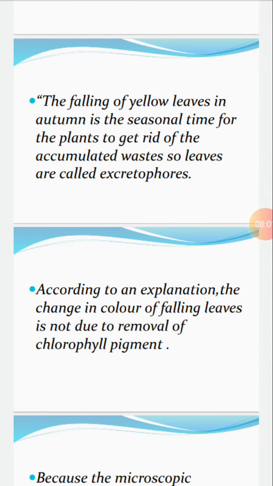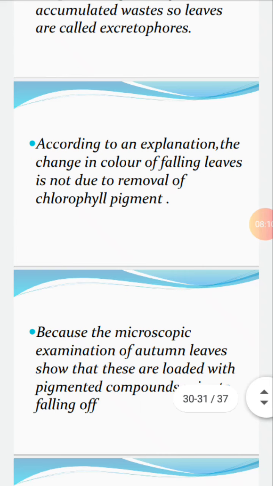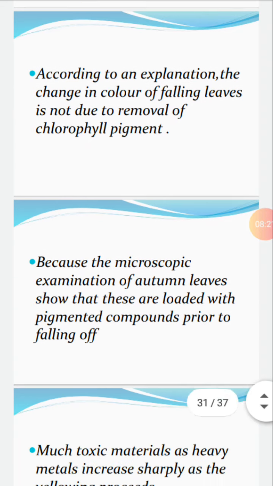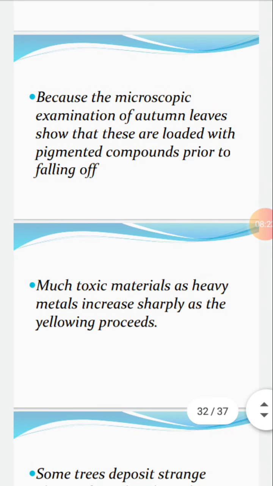According to an explanation, the change in color of falling leaves is not due to the removal of green chlorophyll. Microscopic examination of autumn leaves shows that they are loaded with pigmented compounds prior to falling off. Toxic materials like heavy metals increase sharply as the yellowing proceeds in leaves.